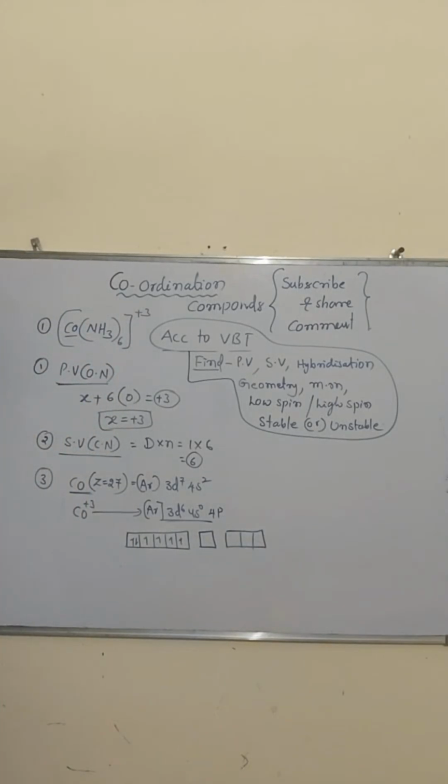Clear, my dear students? Then here NH3 is a strong field ligand or weak field ligand? Strong field ligand.